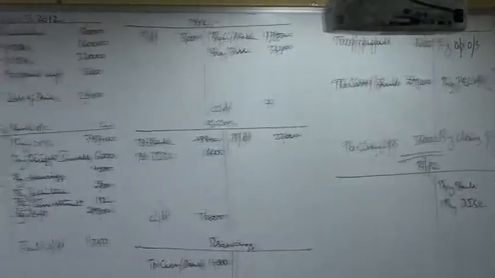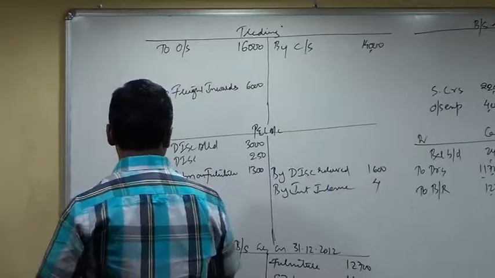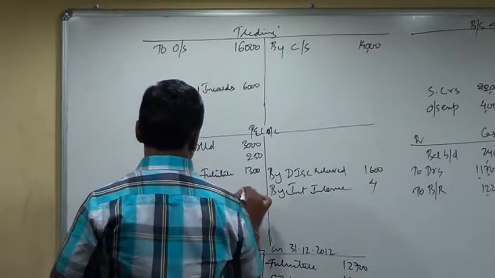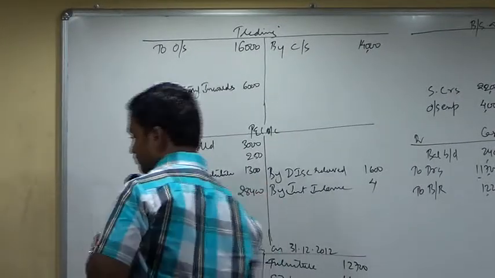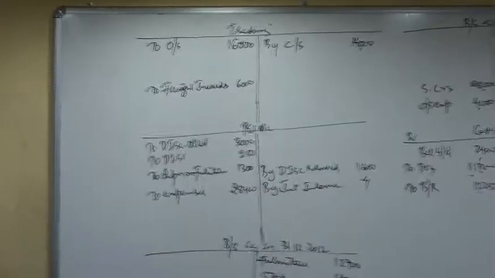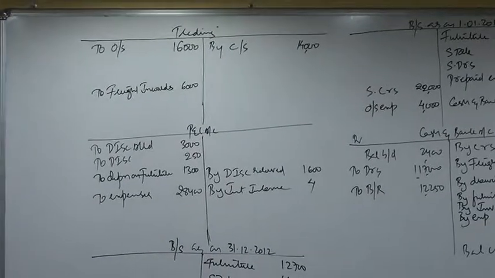P&L account will give a debit to expenses, 28,400, to expenses 28,400.